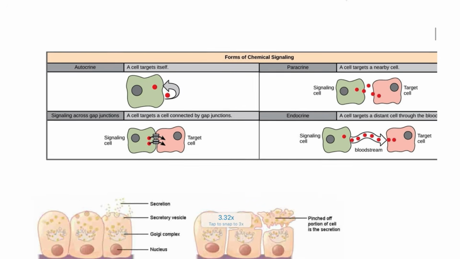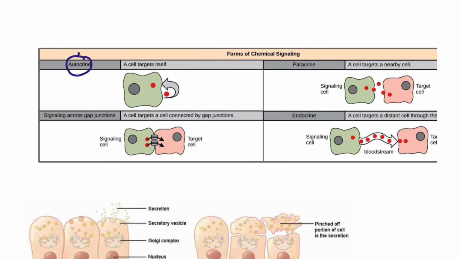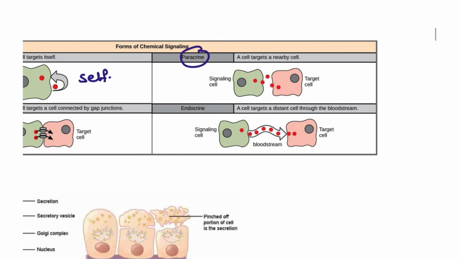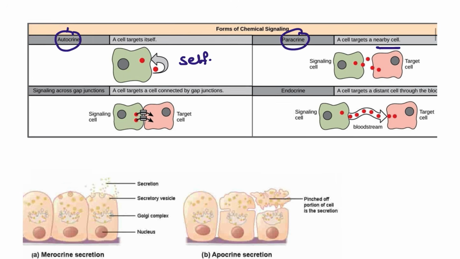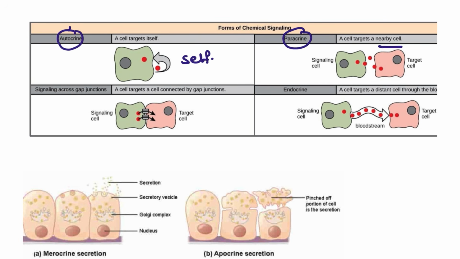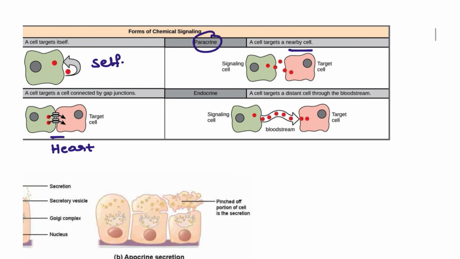Next, here are the types of cell signaling. Autocrine is for the self cell only, and paracrine is for the nearby cell. For signaling across gap junctions, here you can see an example from the heart where the signaling is through gap junctions only. And endocrine is with the help of the bloodstream.